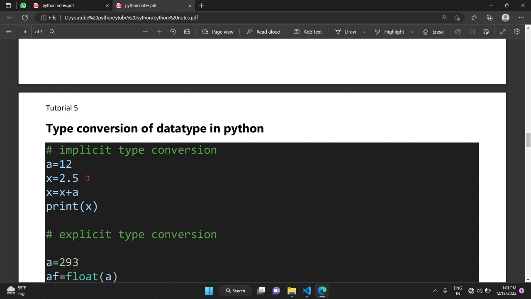Suppose we have a equals 12, so the type of a is integer, and x equals 2.5, so the type of x is float. But when I add x plus a, x is a float and a is an integer, and I store the result in the variable x, then what happens? It converts a into a float value. This is called implicit type conversion, because here the interpreter directly changes the integer to a float data type. When you print the value of x, it gives 14.5.